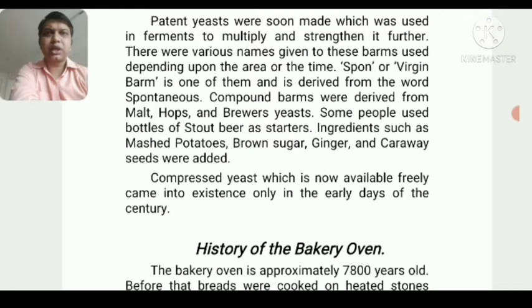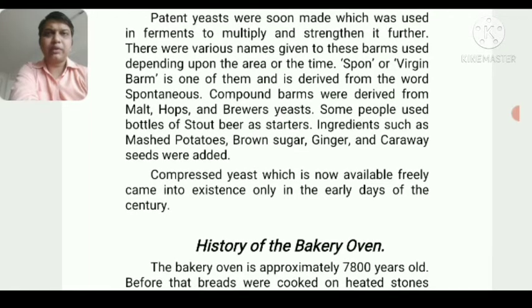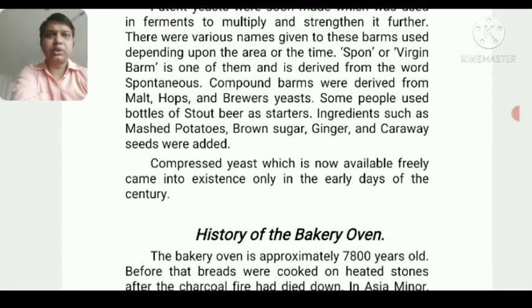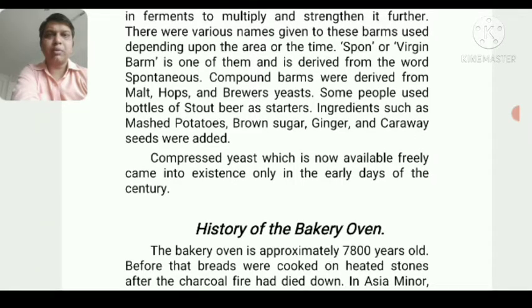When they started making yeast, they gave names to it according to its manufacturing. When two or three things are combined together to make the yeast, they call it compounded balm.